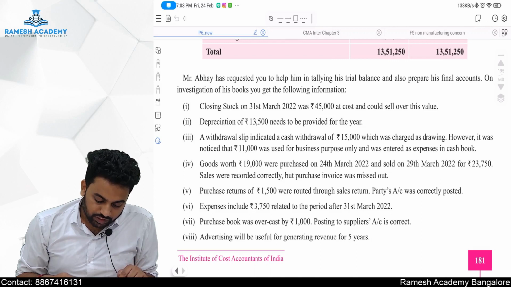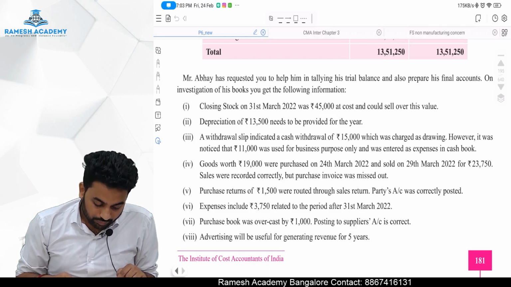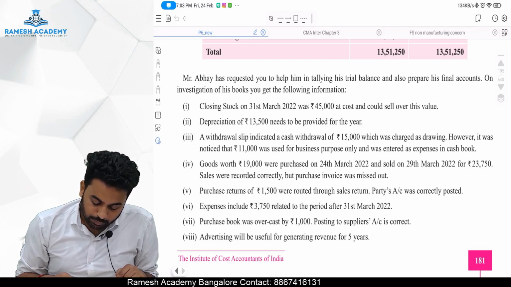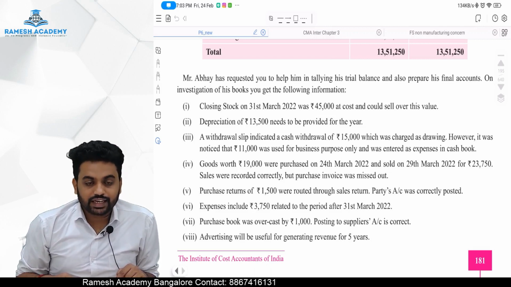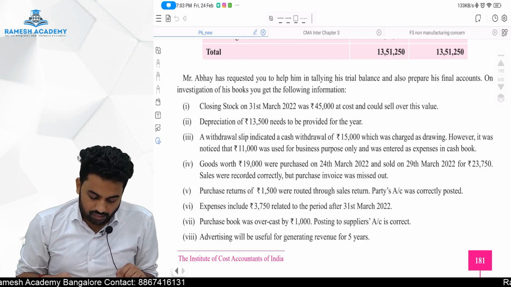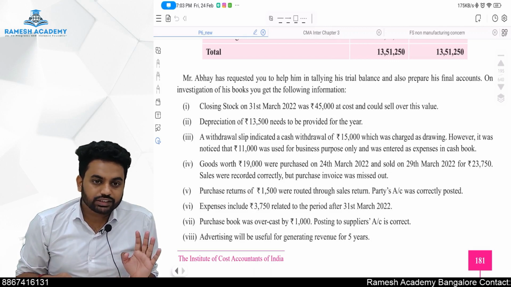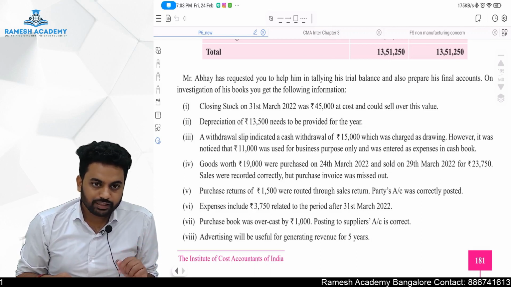Depreciation of 13,500 needs to be provided for the year. A withdrawal slip indicates a cash withdrawal of rupees 15,000 which was charged as drawings. However, it was noticed that 11,000 was used for business purpose only and was entered as an expense in the cash book. So 15,000 is charged into drawings it seems, but in the cash book we are charging it to the P&L expense only.